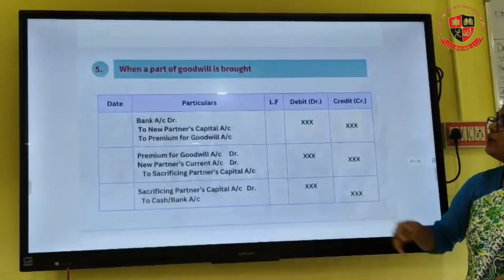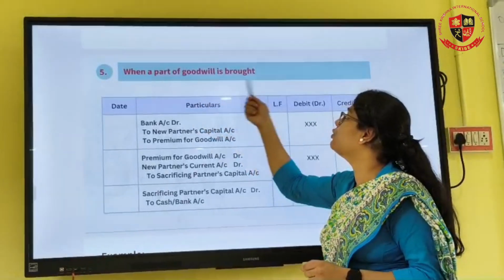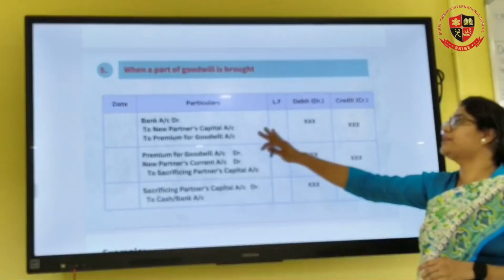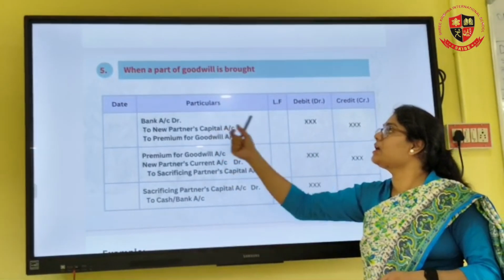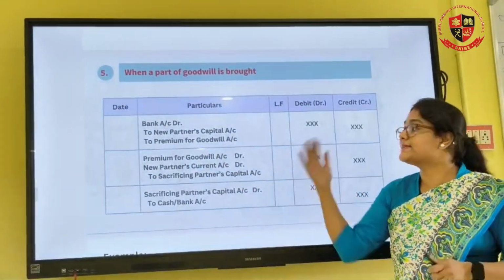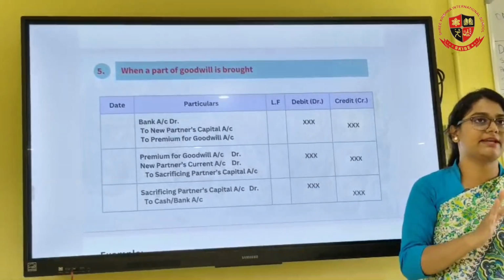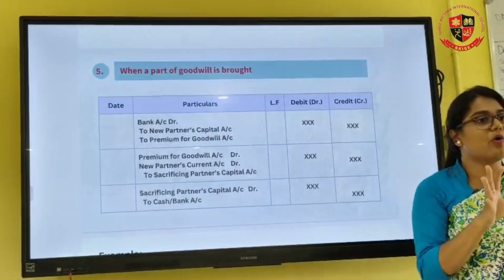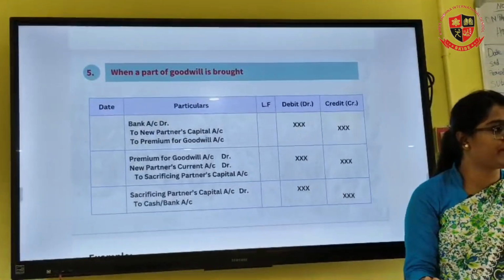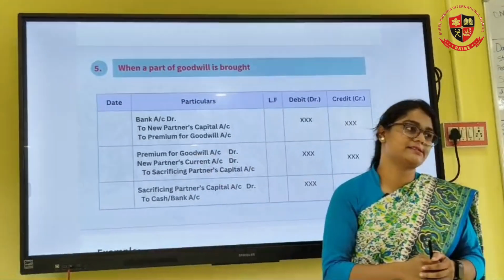Next, when we go, the next case is when a part of the goodwill is brought. When a part of the goodwill is brought, the first entry remains the same: bank account debit, new partner's capital account to premium for goodwill. Second, when only some part of it is brought, let's take an example. Out of 10,000, only 5,000 has been brought. So the remaining 5,000 has not been brought by the partner. So that amount is going to go to the new partner's current account.